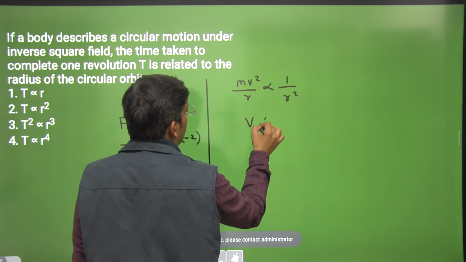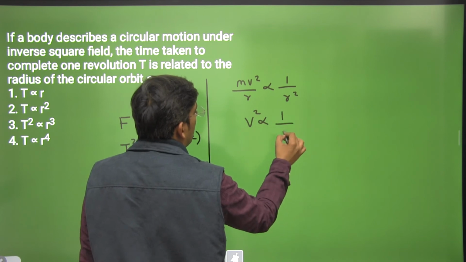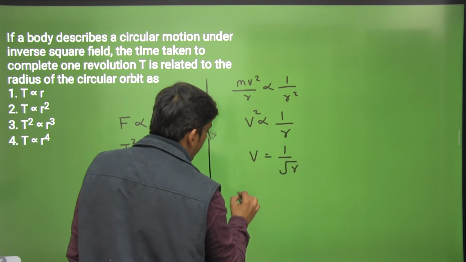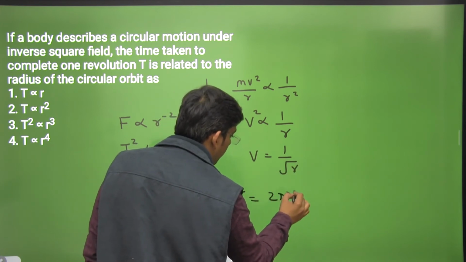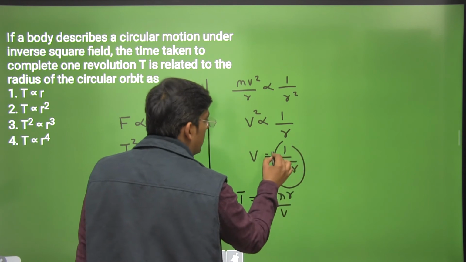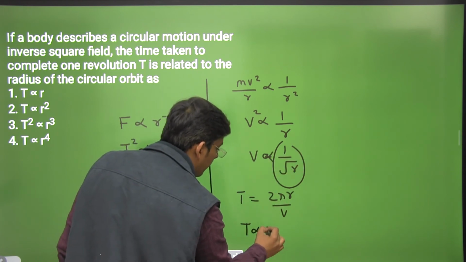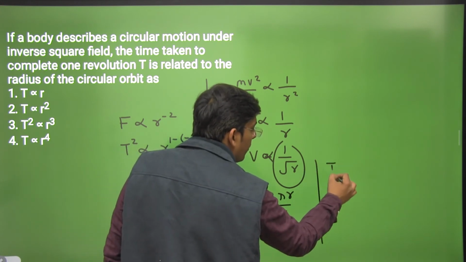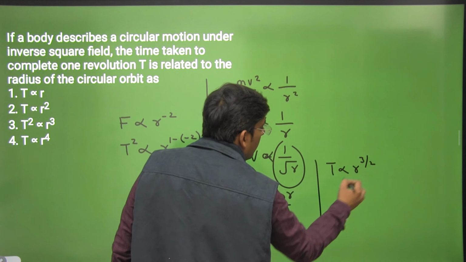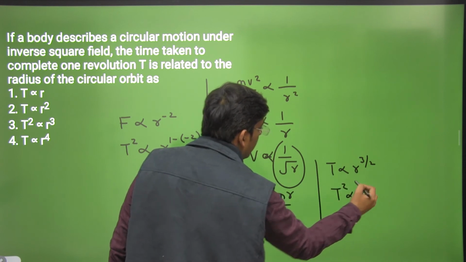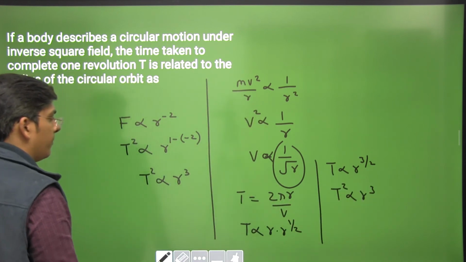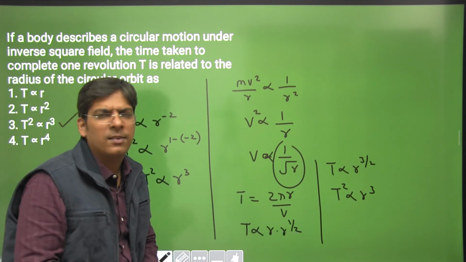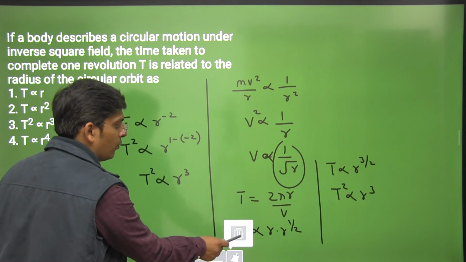So v square is proportional to 1 by r, v is proportional to 1 by root r. Time period is given by 2 pi r by speed. Velocity is proportional to 1 by root r, so time period is proportional to r times 1 by root r, which comes out to be r to the power 3 by 2. T proportional to r to the power 3 by 2, and obviously T square proportional to r cube. So we have the formula T square proportional to r cube, which is actually the case. Kindly note down, dear students.